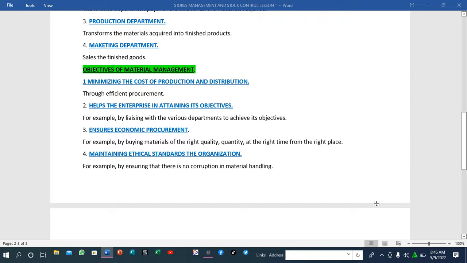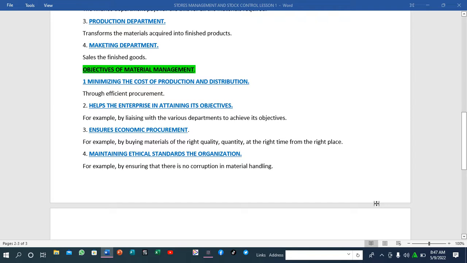When you talk about quality, it means fitness for use. Does that good qualify to be used? When you talk about the right quantity, it means that the goods must not be in surplus, or the goods must not be lower than the required goods. When you talk about the right time, we talk about the right lead time. The right lead time is the time elapsed between the time you have procured your goods and the time those goods have been supplied into your business or your company.